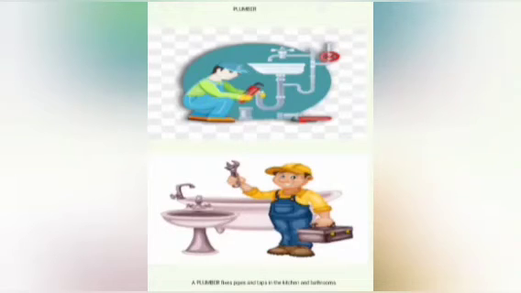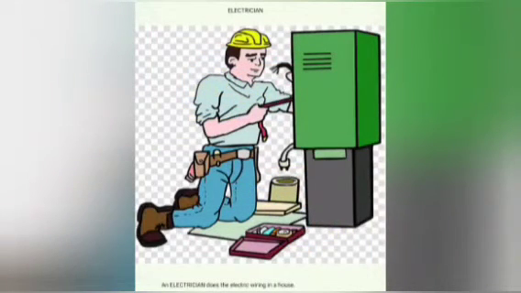Okay, fine. Now look at this picture, children. You all know who this is. Who is this, children? Yes, electrician. So the electrician is also a builder. What is the work of an electrician, children? He does the electrical wiring in a house. When a house is built, they come for electrical wiring, right? So that person is called an electrician.